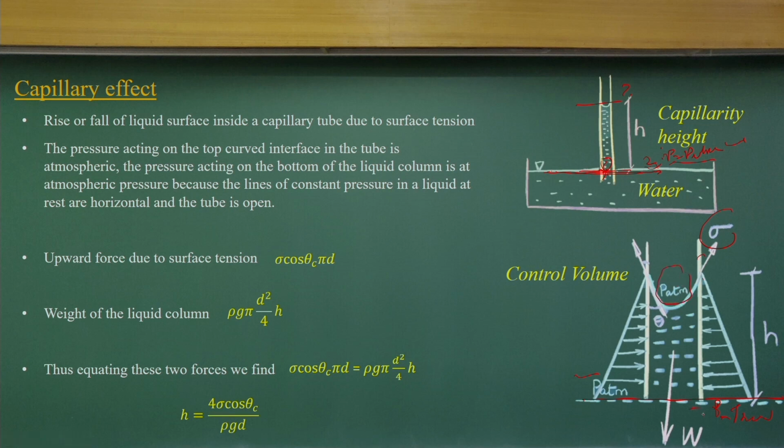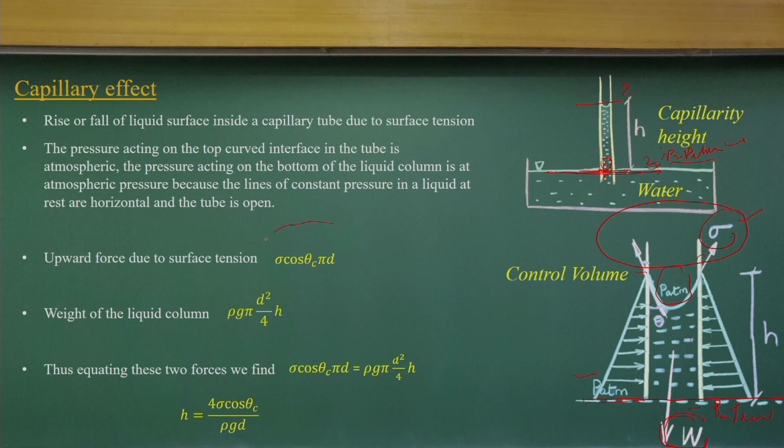So, at the top you have atmospheric pressure, below you have atmospheric pressure, and over this radial control surface, the pressure distribution will be the hydrostatic pressure distribution, starting from 0 at the jet level. And what force component is acting? The weight of this part, counterbalanced by the surface tension force, nothing else. Because we are looking at the force component along the z direction only. So the weight will be counterbalanced by the force due to the surface tension.